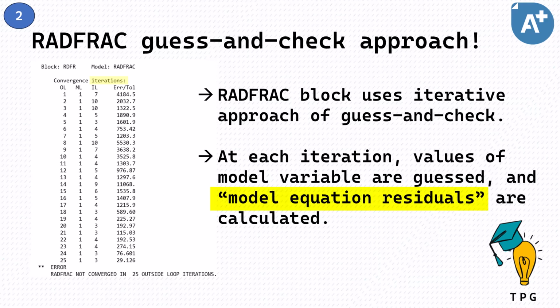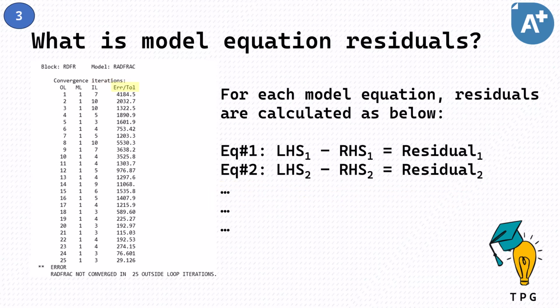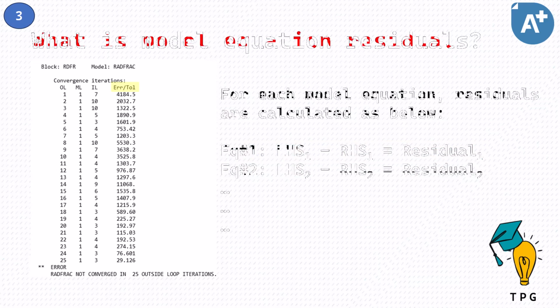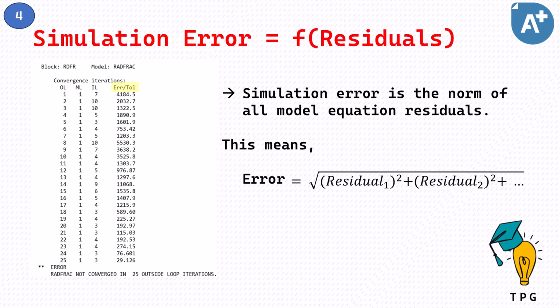So, what are these model equation residuals? Model equation residuals are nothing but the difference between the LHS and RHS of model equations. Once the model equation residuals are estimated, simulation error is calculated. In principle, simulation error is the norm of all model equation residuals. In short, it is the square root of the sum of squares of residuals, like shown here. This error represents the model result's deviation from the exact solution.